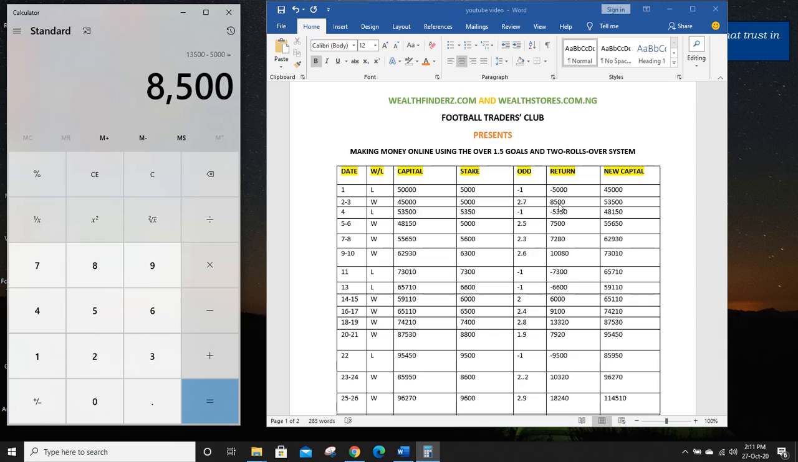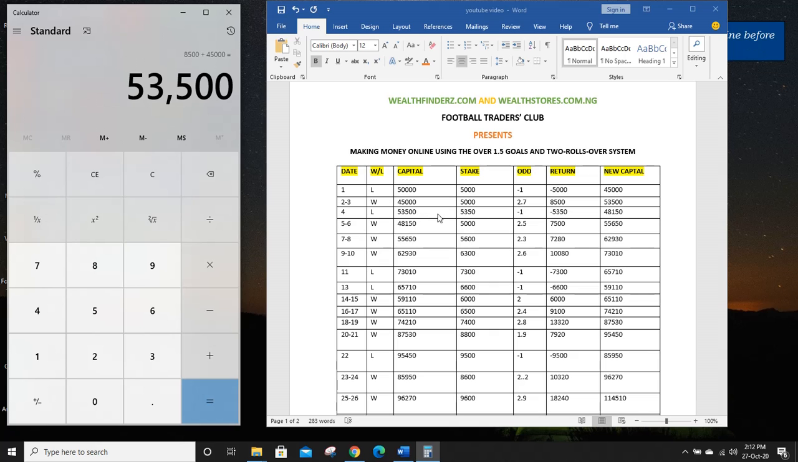Now this 8,500 naira as my return, I will add it to this 45,000 naira. Okay, that gives me 53,500 naira. Now that's my new capital for the first, second and third days. It gives me 53,500 naira, which will now be my new capital.